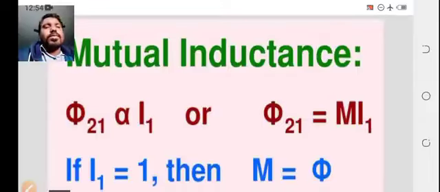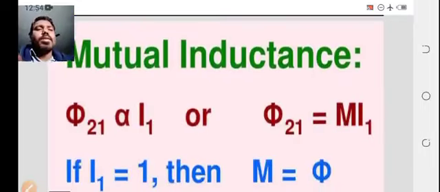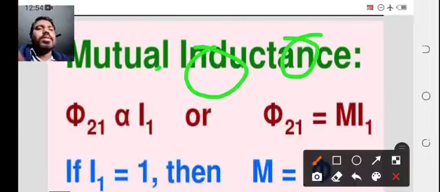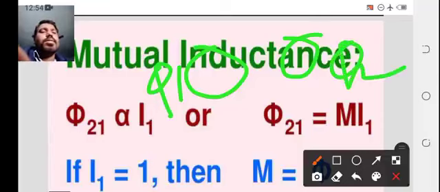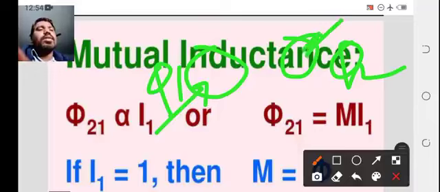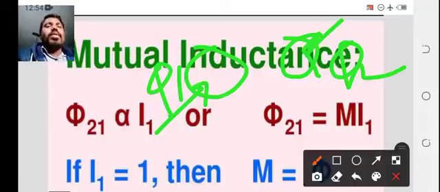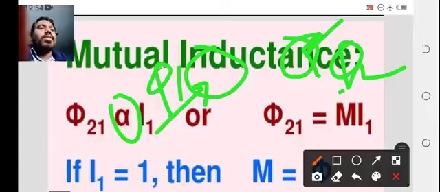So what is the statement? Here phi 2 means what? I'm taking two different coils. The flux of this coil is phi 1 and of this one is phi 2, and if you are applying current to this one, in this coil there is a change of EMF. So phi 2 is proportional to I1.